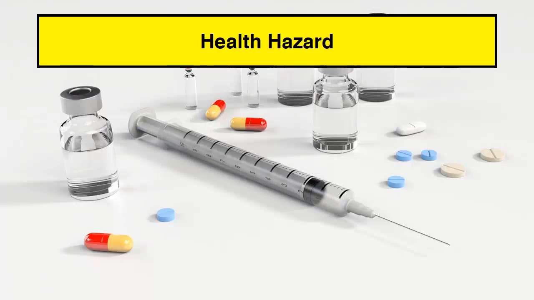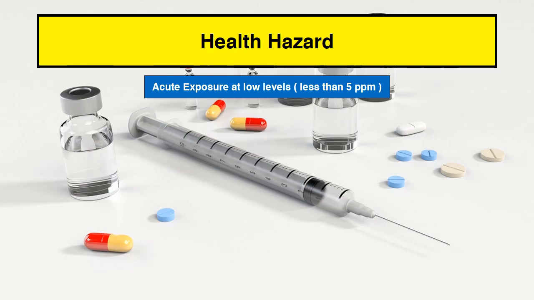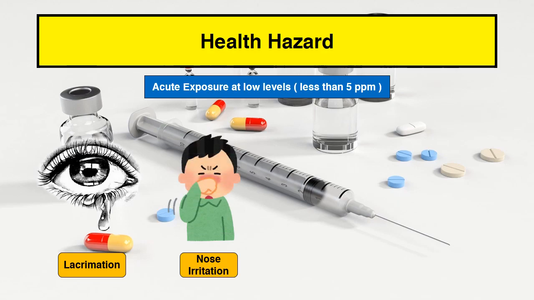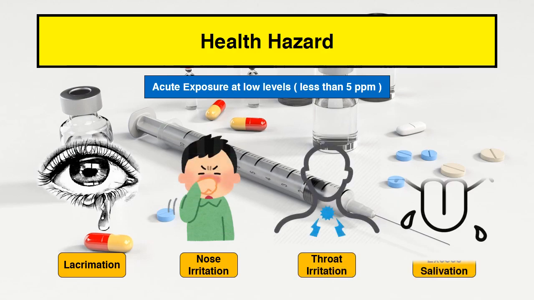In this module, we will see the health hazards caused due to exposure of chlorine gas. The health hazards depend upon the type of exposure and level of exposure. In the case of acute exposure at low levels, which means less than 5 ppm, following health effects can be seen, like lacrimation, that is tears in eyes, nose irritation, throat irritation, and excess salivation.